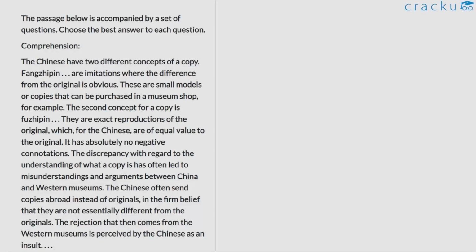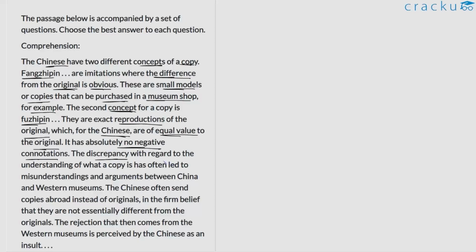A passage has been given below. Let us read it carefully and answer the questions that follow. The Chinese have two different concepts of a copy. Fangjipin are imitations where the difference from the original is obvious. These are small models or copies that can be purchased in a museum shop. The second concept for a copy is Fujipin. They are exact reproductions of the original, which for the Chinese are of equal value to the original. It has absolutely no negative connotations.